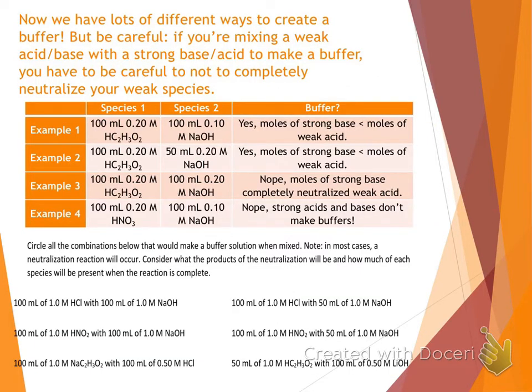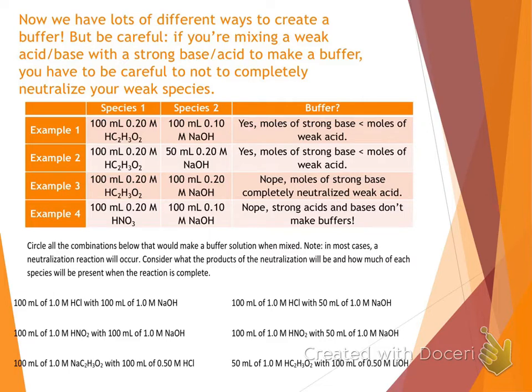We have lots of different ways we can make a buffer, as we've seen. If you're mixing a weak acid or base with something that's strong to make a buffer, we have to make sure we're not completely neutralizing our species. So we're going to have to look at the different mole amounts that we have here. Looking at example number 1, in all these examples, we have acetic acid with sodium hydroxide. Well, example number 1 says it's a buffer.